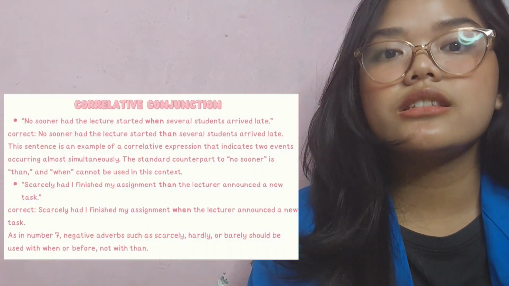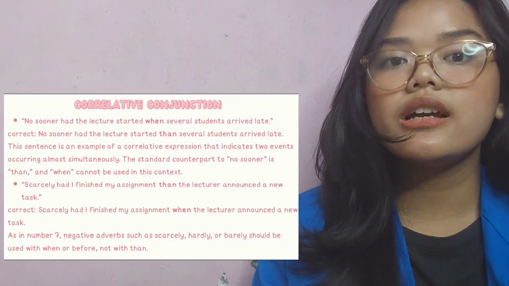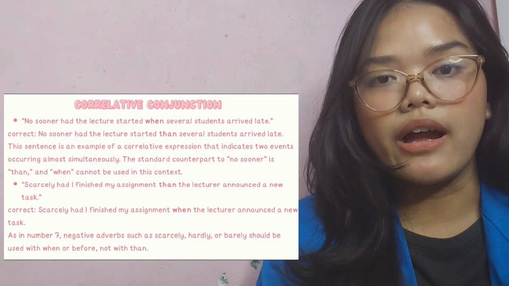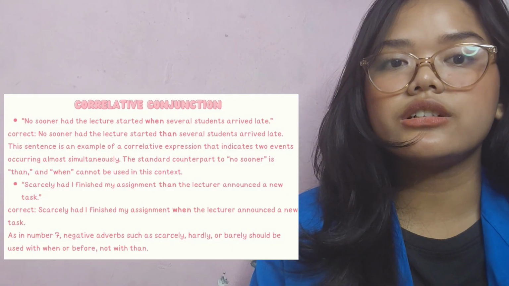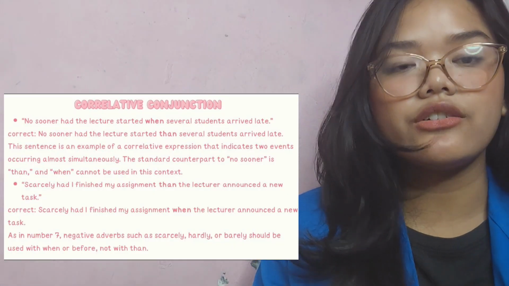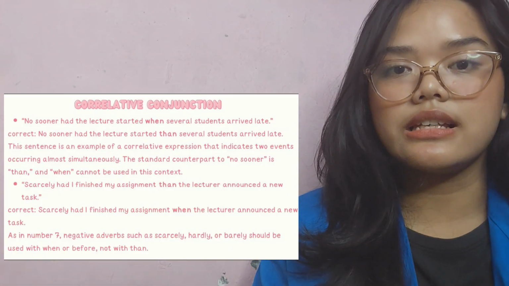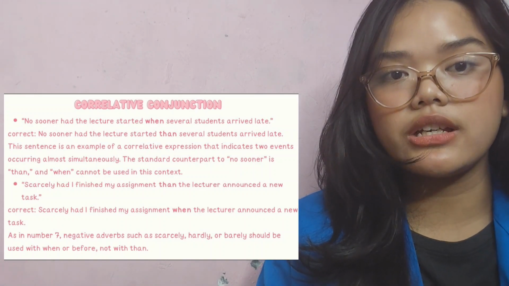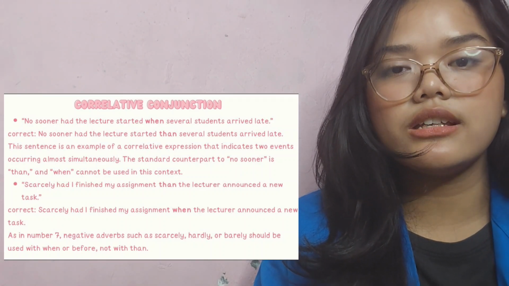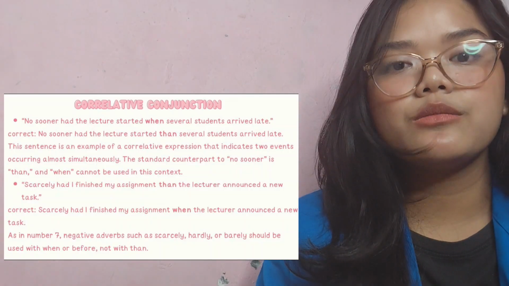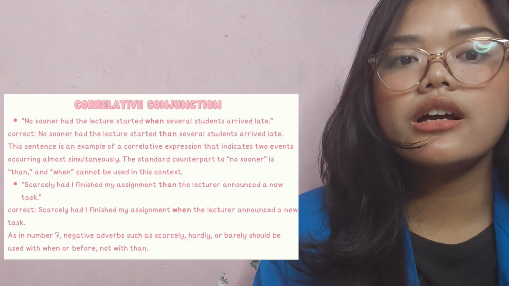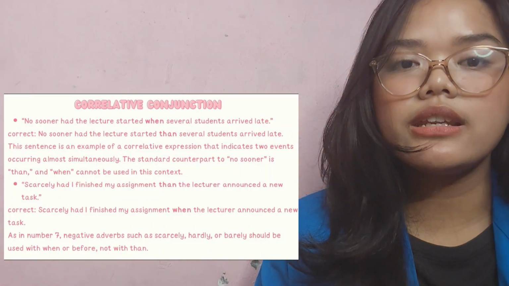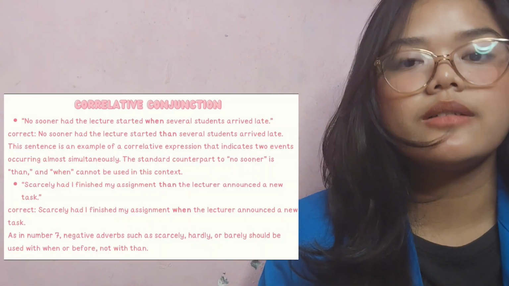Next, analyze "No sooner had the lecturer started when several students arrived late." Correct: No sooner had the lecturer started than several students arrived late. This sentence is an example of a correlative expression that indicates two events occurring almost simultaneously. The standard counterpart of no sooner is than, and when cannot be used in this context.